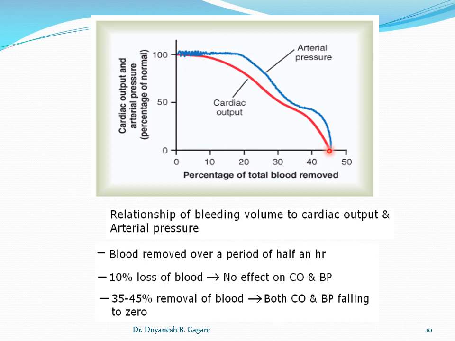Okay, so this is the third stage of cardiac shock. From this graph, I think you followed the various stages. We'll continue to the next slide.